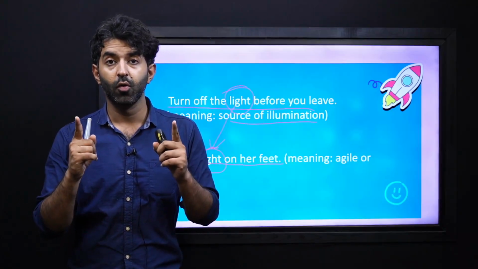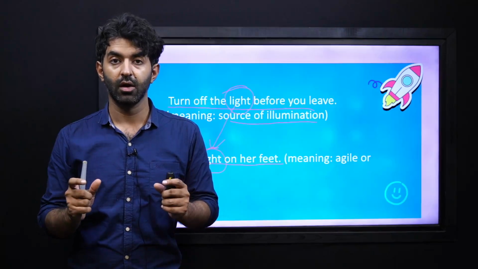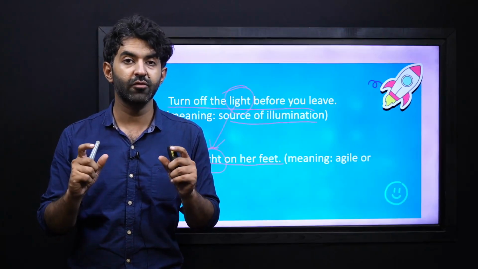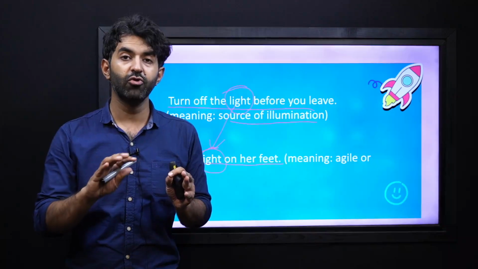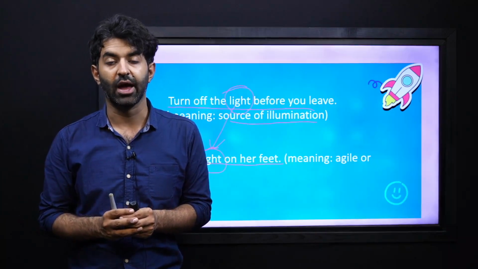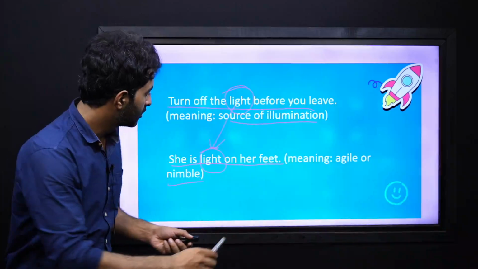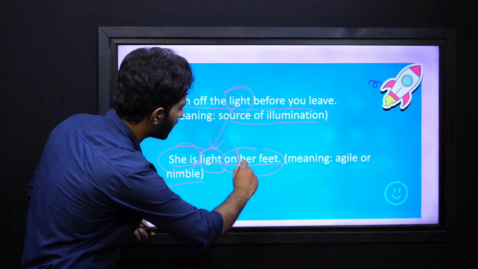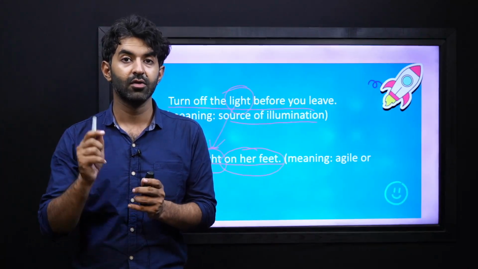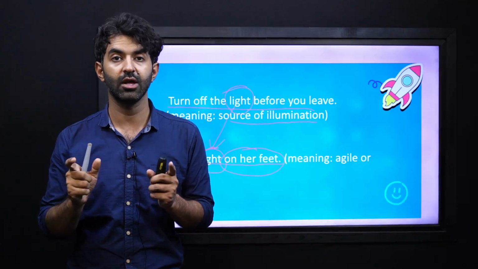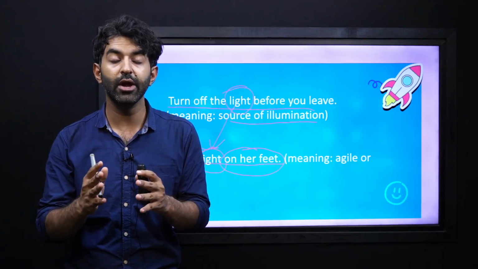Now the word light has different meanings. If you look first at the dictionary meaning, you can find source of illumination. But if you are reading a passage and you come across the word light, and you look at the whole context, the first and the last part, the whole surrounding of the sentence, you will think that the meaning of light will be different here. Now here, the meaning of light will be a contextual meaning. We have to look at the context.